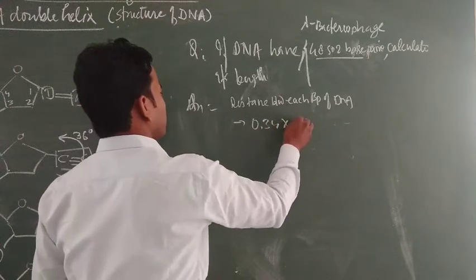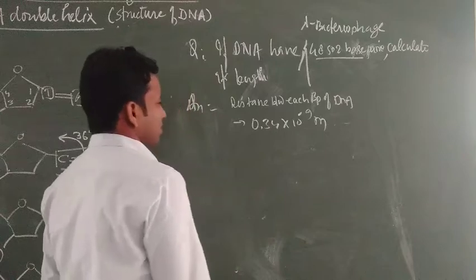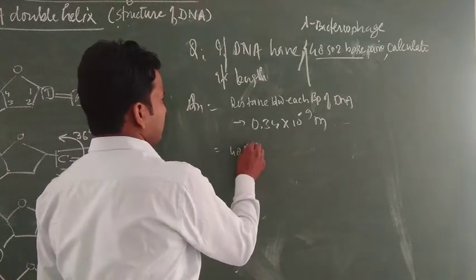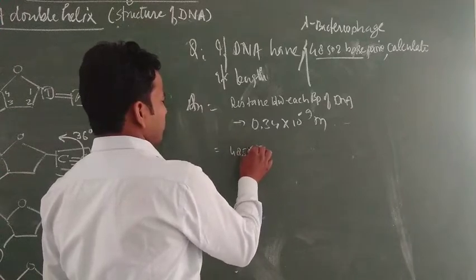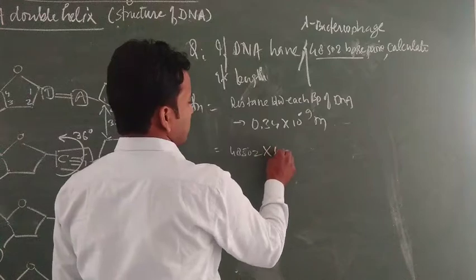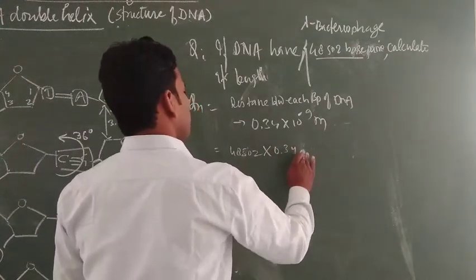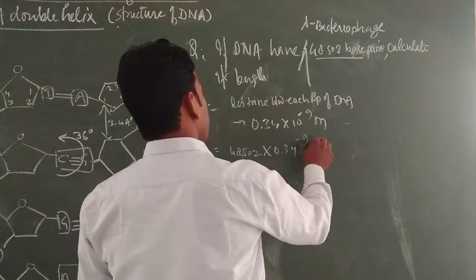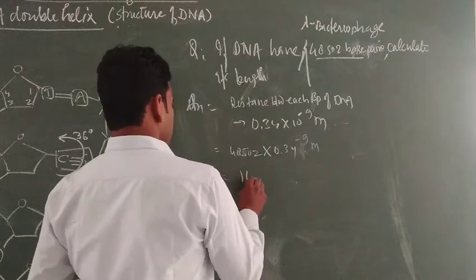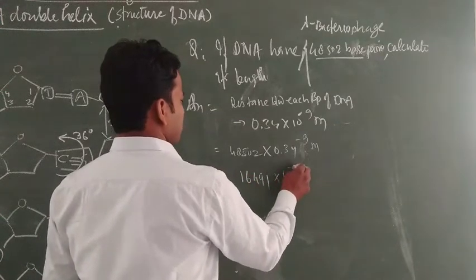is 0.34 multiplied by 10 to the power minus 9 meter. This is a single base pair. The 48,502 base pairs present in lambda phage, multiplied by 0.34 times 10 to the power minus 9 meter, gives 16,491 times 10 to the power minus 9 meter.